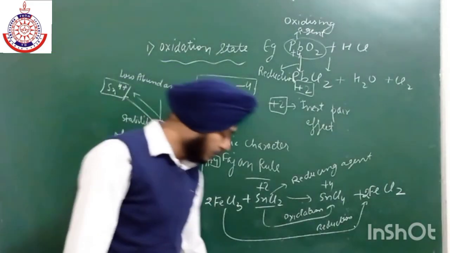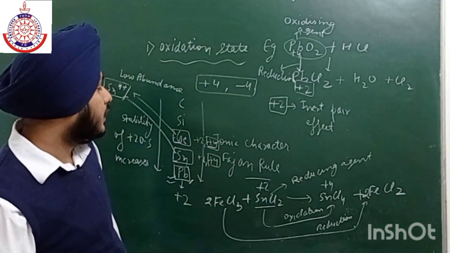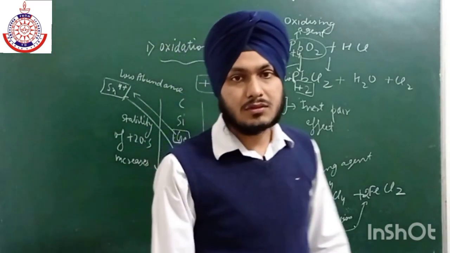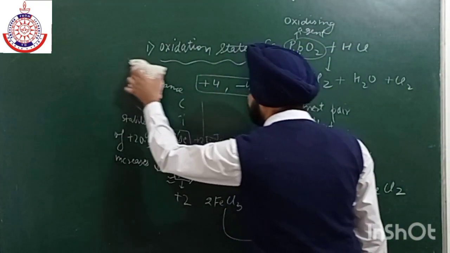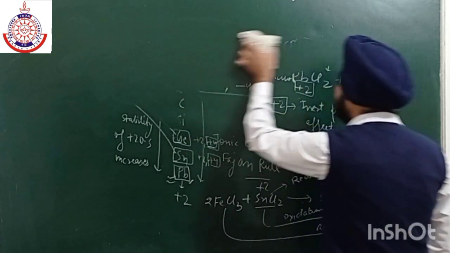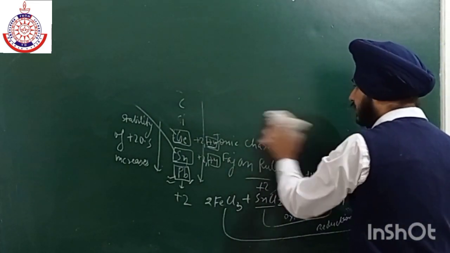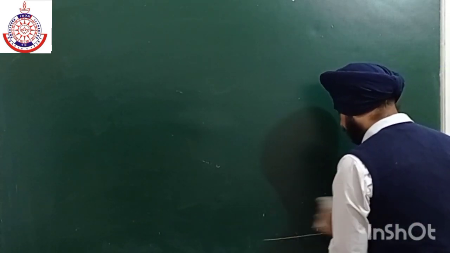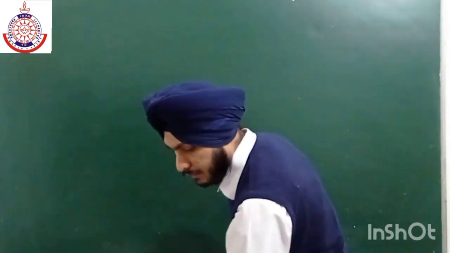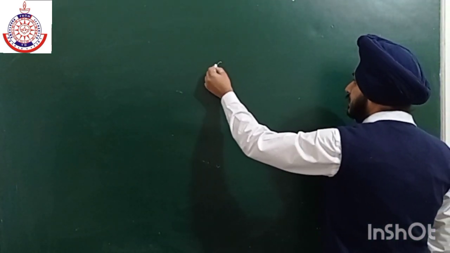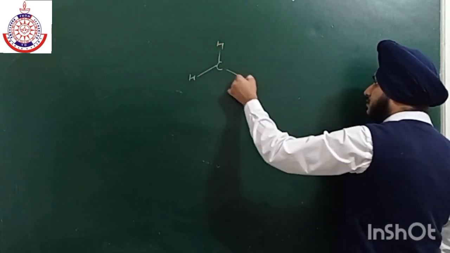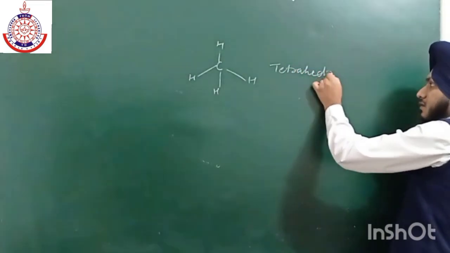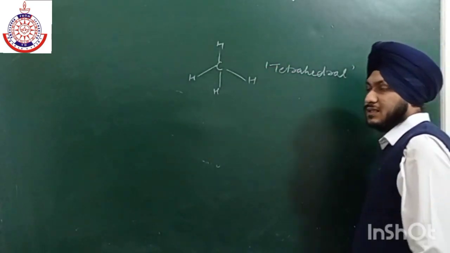Now one more thing is very important, if we talk about their hybridization. The simplest compound which is formed by carbon is methane. So methane is sp3 hybridized, and it has a tetrahedral structure, tetrahedral geometry as well as structure.